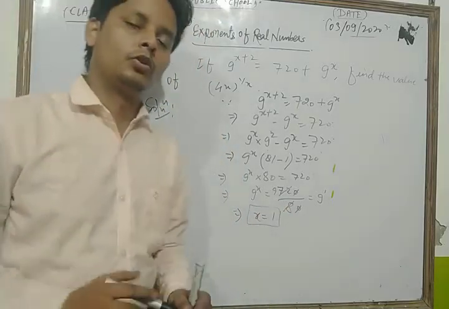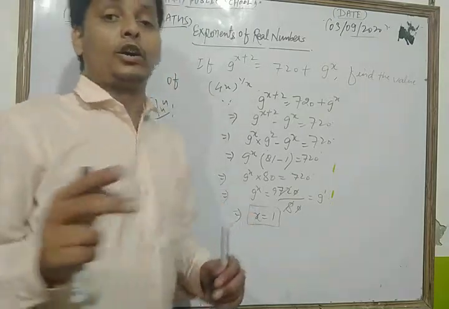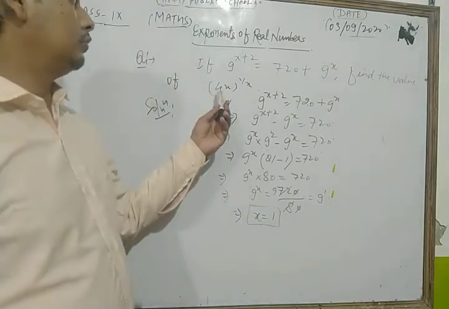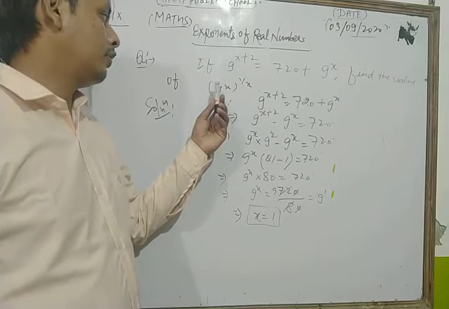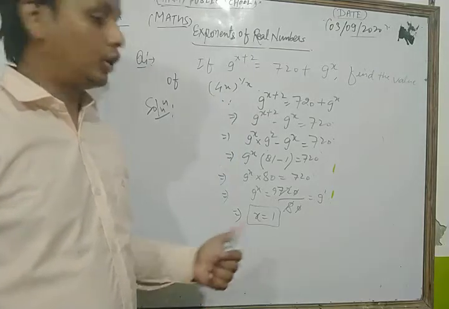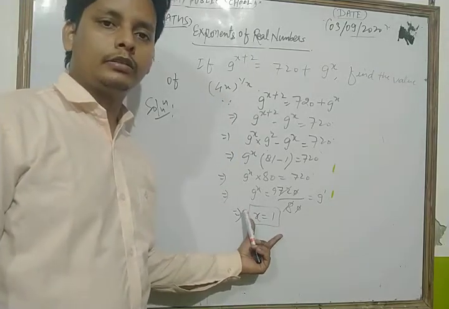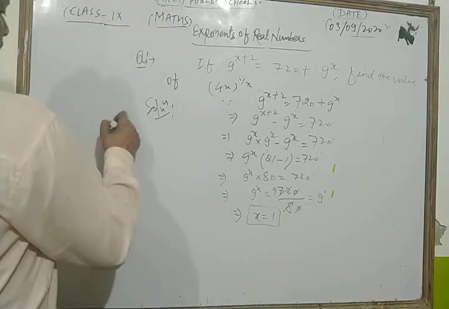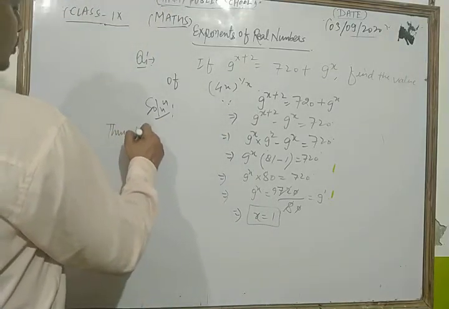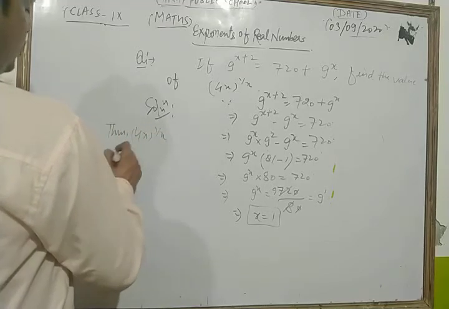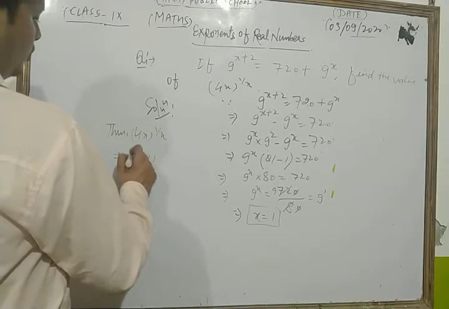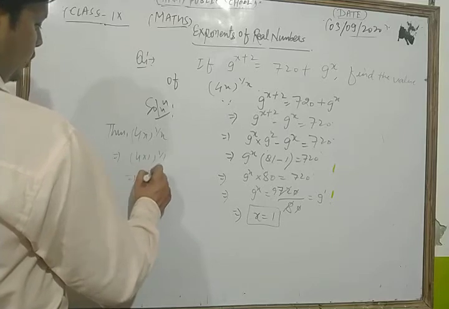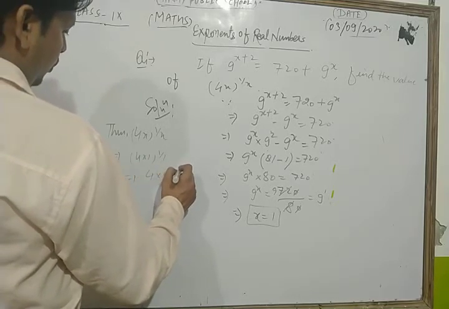Now dear students, according to the question, we have to find the value of 4x to the whole power 1 upon x. Now we put the value of x as 1 in that expression. Thus the value of 4x to the power 1 upon x is equal to 4 into 1 to the power 1 upon 1. So we get 4 into 1 as 4.